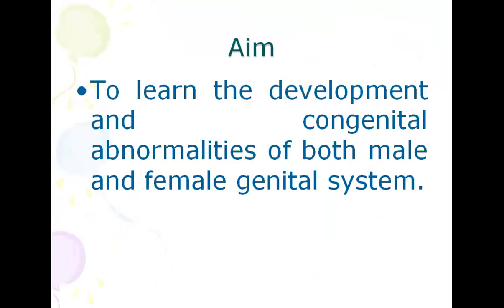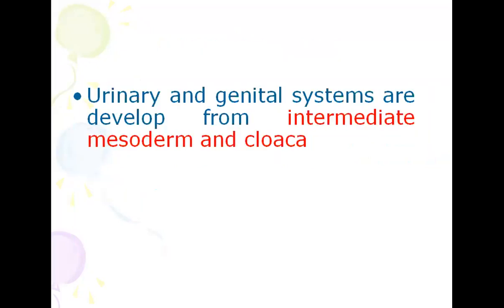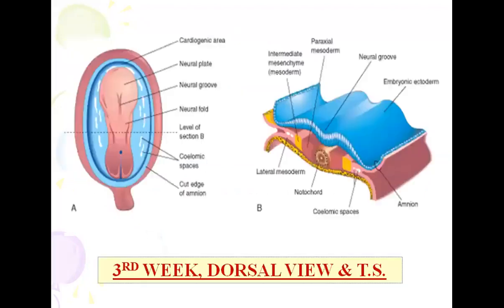What is the aim of study? To learn the development and congenital abnormalities of both male and female genital system. And the learning goals are to learn the development and congenital anomalies of the testes and the ovaries, to learn the development and congenital abnormalities of genital ducts, and to learn the development and congenital anomalies of the external genitalia. So urinary and genital systems are developed from the intermediate mesoderm and cloaca.